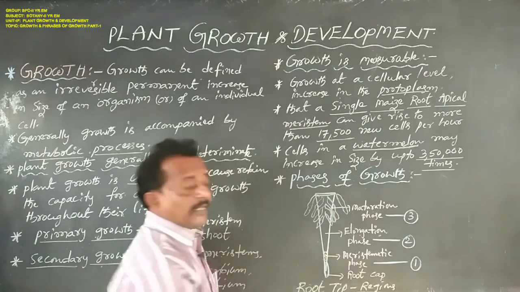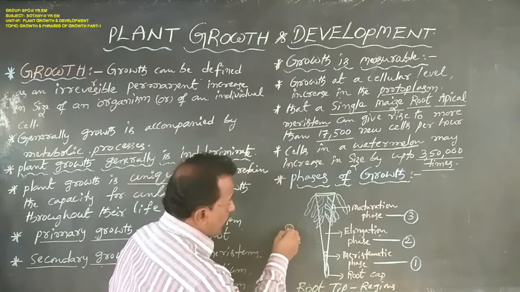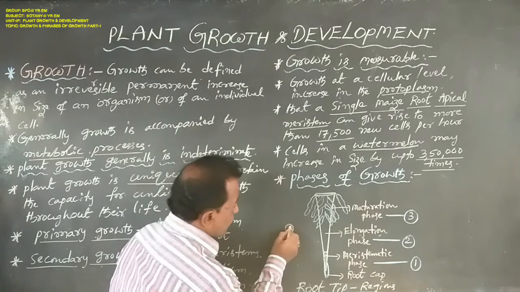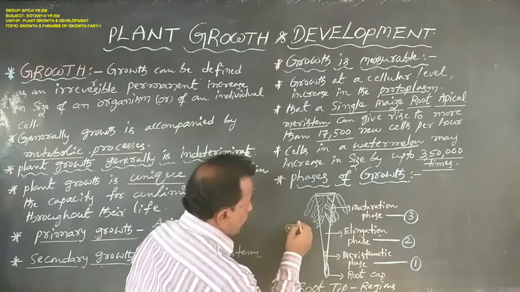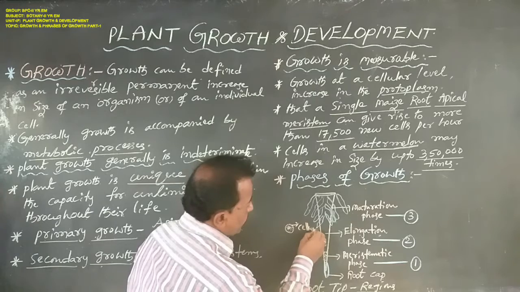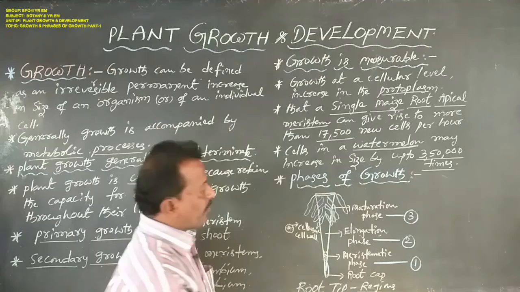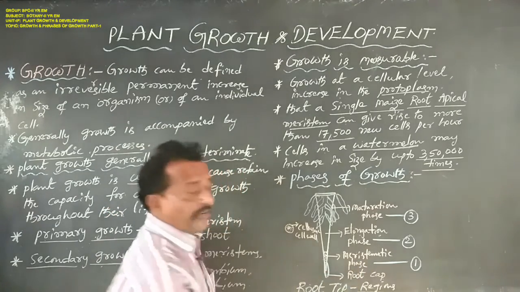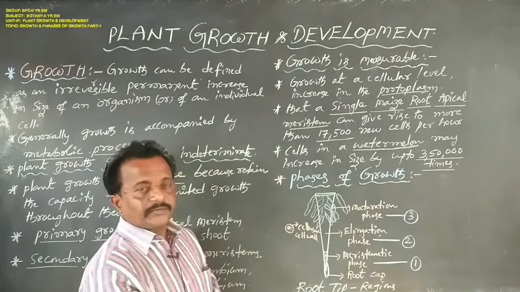A single cell contains a rich source of protoplasm, a single nucleus, and a thin general cellulosic cell wall. These are the characteristic features of the meristematic phase, the first region.